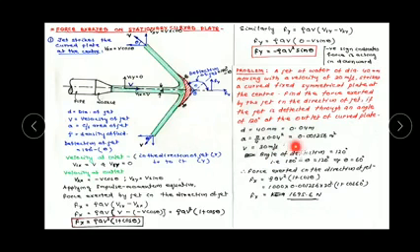Also given that the jet is deflected through an angle of 120 degree, that is, the angle of deflection equal to 120 degree. We know that angle of deflection equal to 180 degree minus theta equal to 120 degree, therefore theta equal to 180 degree minus 120 degree equal to 60 degree.